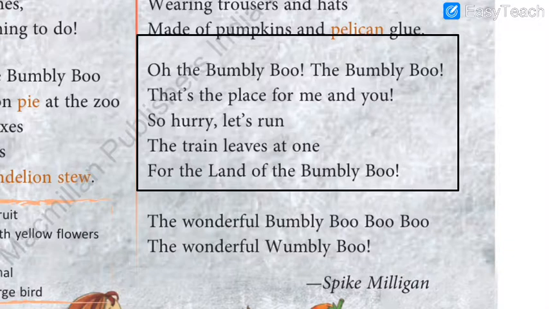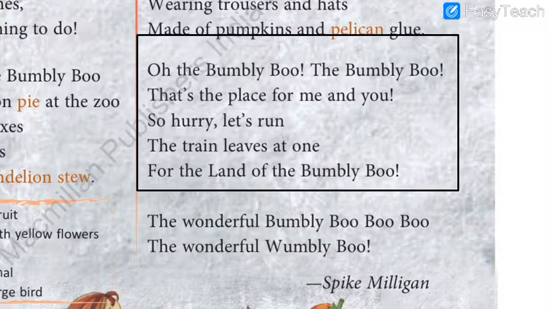Dandelion. D-A-N-D-E-L-I-O-N, dandelion. Repeat after me. D-A-N-D-E-L-I-O-N, dandelion. Now let us move on to the next one. Thousands. Repeat after me. T-H-O-U-S-A-N-D-S, thousands. Repeat a second time. T-H-O-U-S-A-N-D-S, thousands.